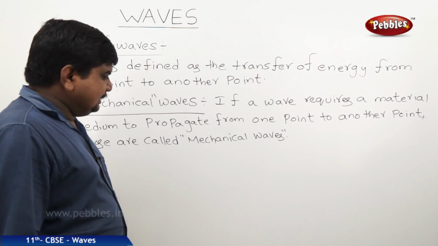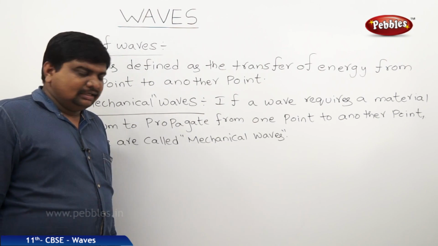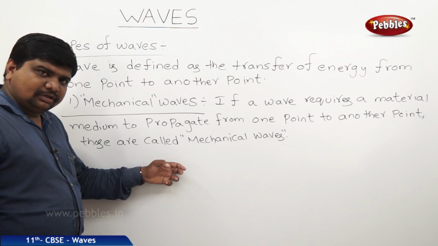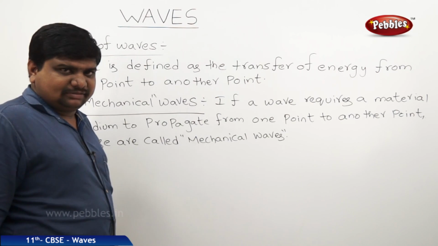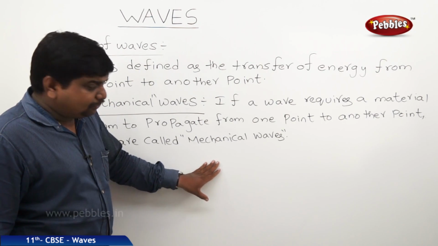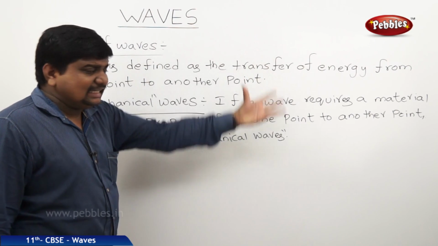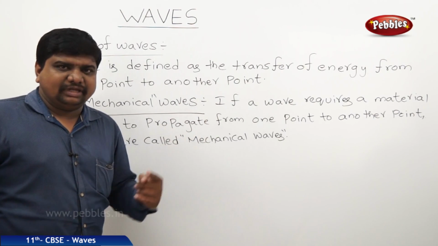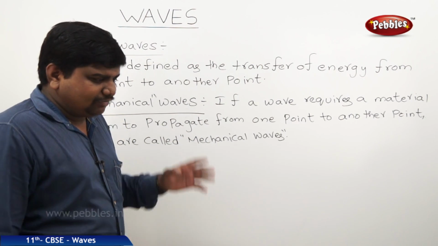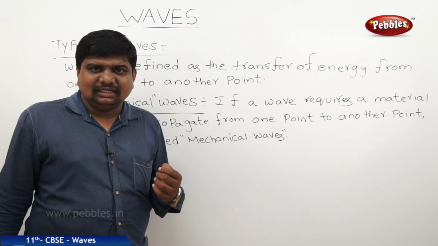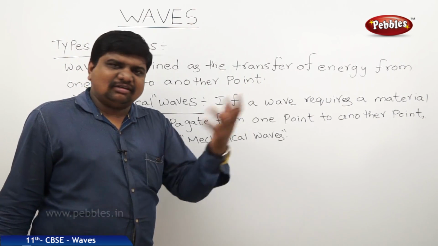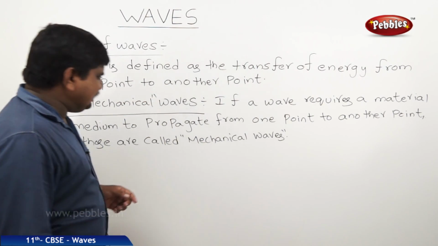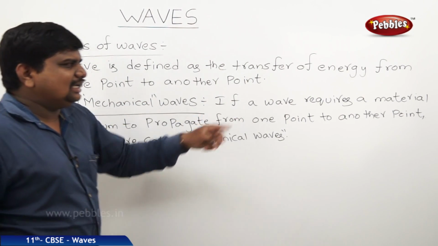So what examples can we see in this case? Suppose this is the board. Suppose I am applying some force on the board. Simply a sound comes out of this. Means I am applying my mechanical force at one point on the board, and the disturbance was created in this board, in this solid body, and this disturbance is coming out in a form of sound energy or sound wave. So if I am pushing a body, pulling a body, throwing a ball, these all are mechanical expressions of the wave. So what we can understand is that mechanical waves require a material medium.